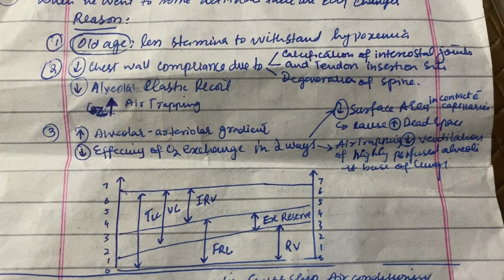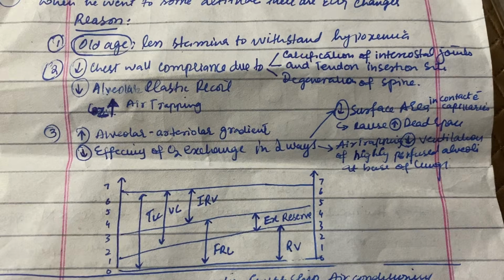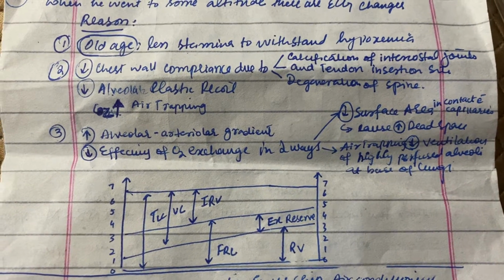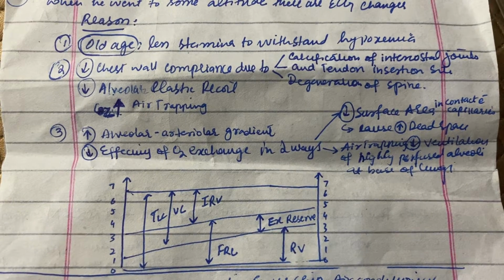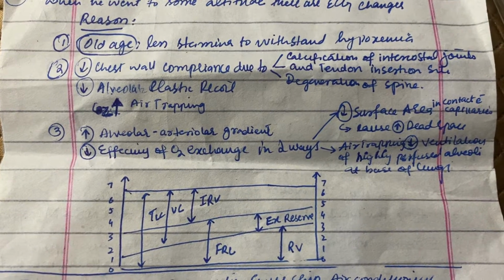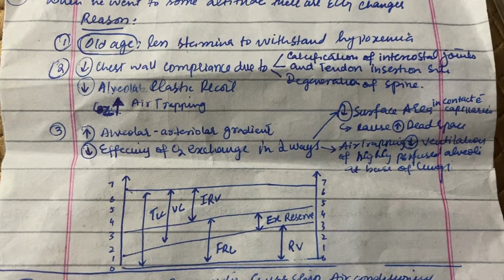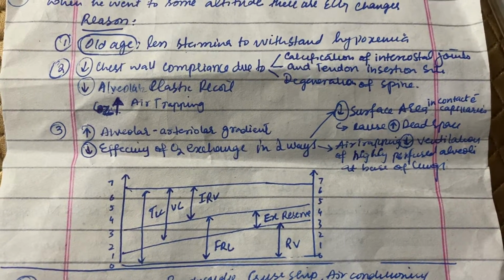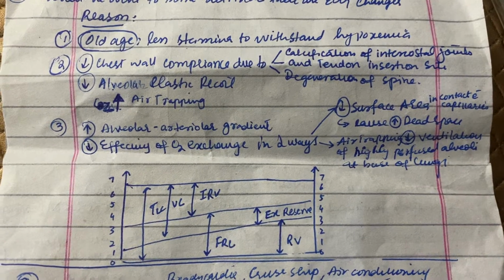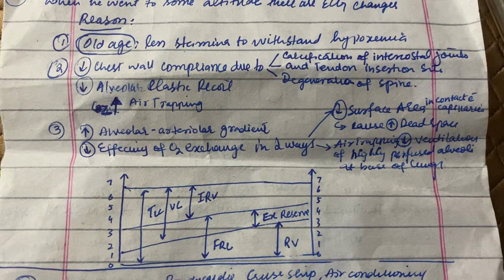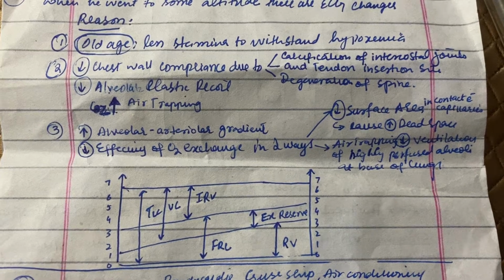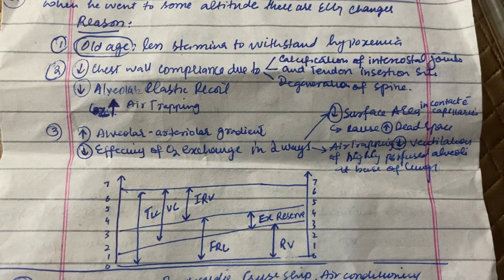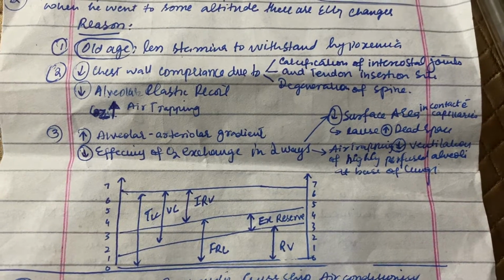Secondly, in old age there is decreased alveolar elastic recoil. When there is decreased alveolar elastic recoil, that will cause increased air trapping. That means the lung will not properly collapse, and that will cause trapping of air inside the lungs. So all these changes lead to increased chances of the patient dying due to hypoxemia.